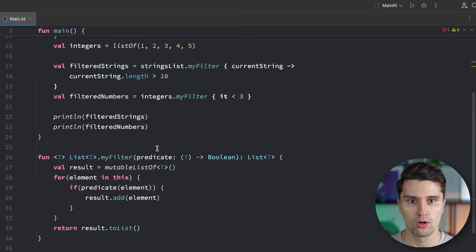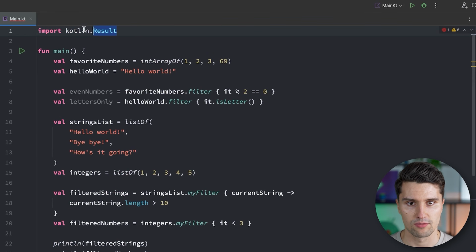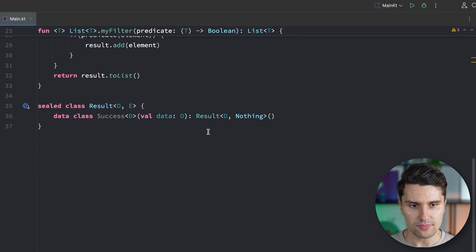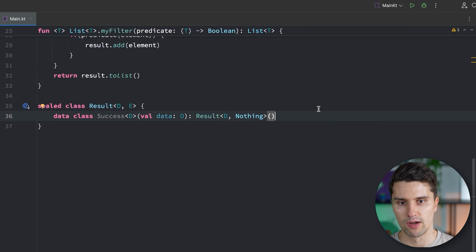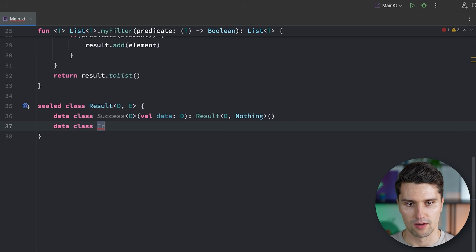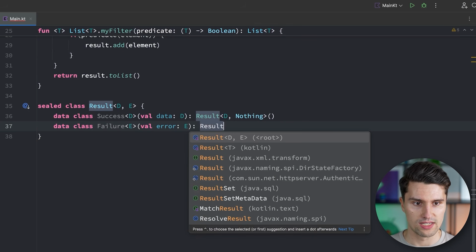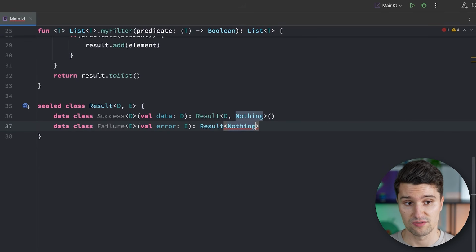And I think I have the wrong import here, yes, we need to remove this because there's also a result class that comes directly from Kotlin. And it had a naming conflict, but if we remove the import, then you can see there is no more error. But we would also then have maybe a failure class, which now only holds the error type because in the failure case, we don't have any successful data we got. So here we would get an error of type E, which is the result of nothing in this case for the data type. And we pass our error for the error type.